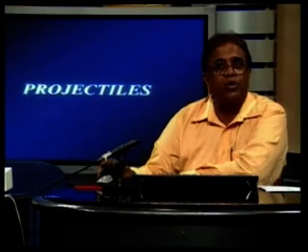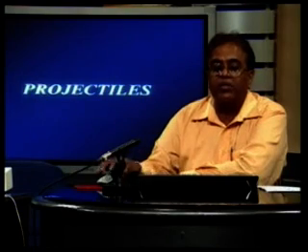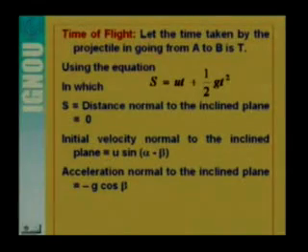So S will be 0, and we substitute all these expressions in the equation S is equal to ut plus half gt square, where S, the distance normal to the inclined plane, is 0, the initial velocity normal to the inclined plane is u sin(alpha minus beta), and the acceleration is minus g cos beta.